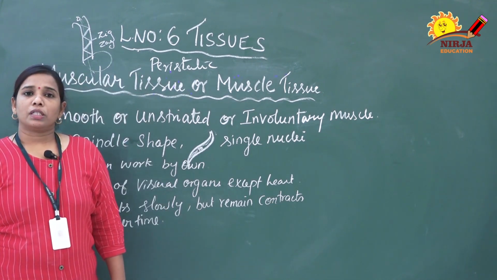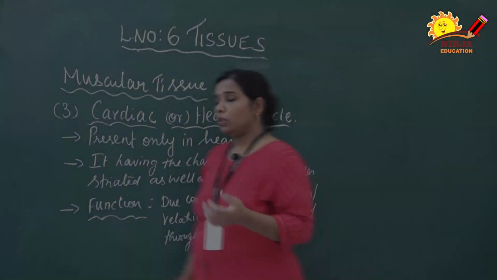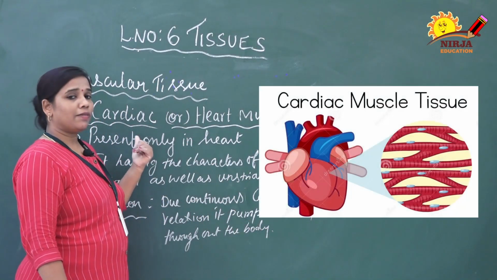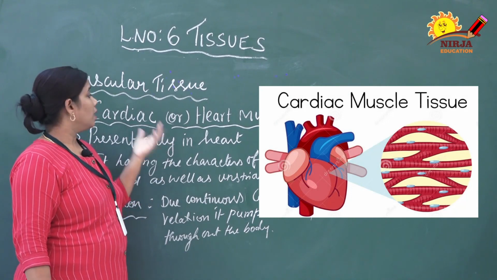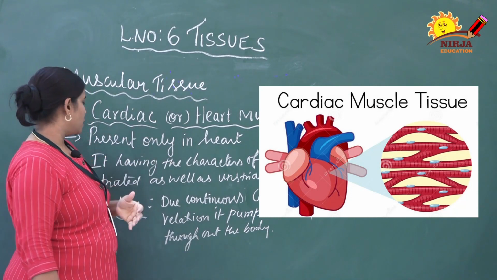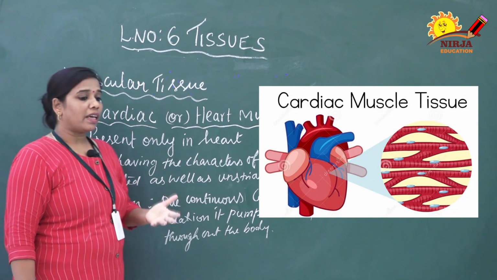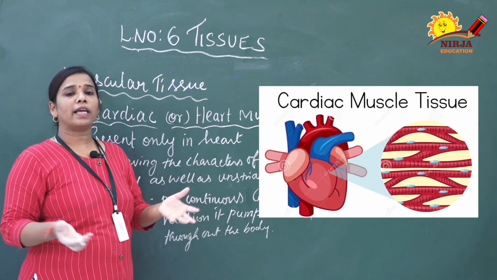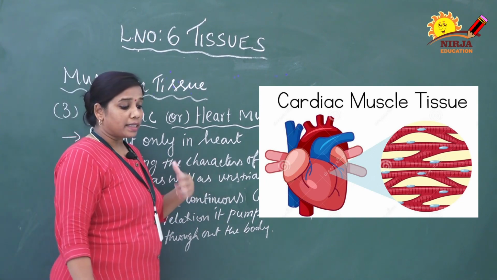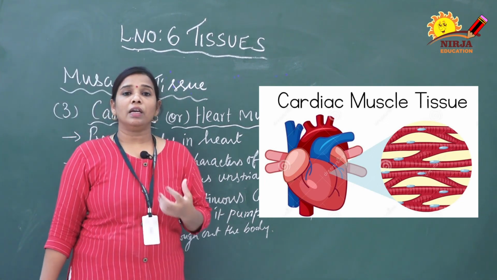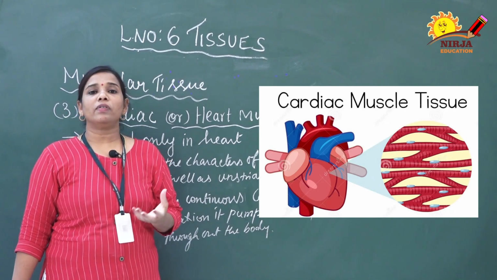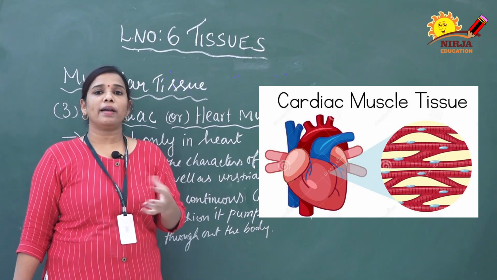Next we are going to discuss the cardiac muscle. It is present only in the heart. That is the reason it is called cardiac muscle or heart muscle. This muscle has the character of both striated as well as smooth muscle, a mixture of both. It acts as a striated muscle in that it has bands on the body. Normally striated muscles have a dark band and a light band.